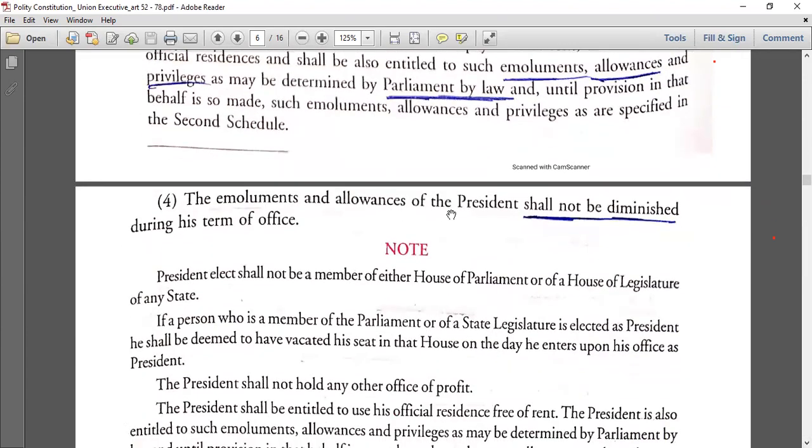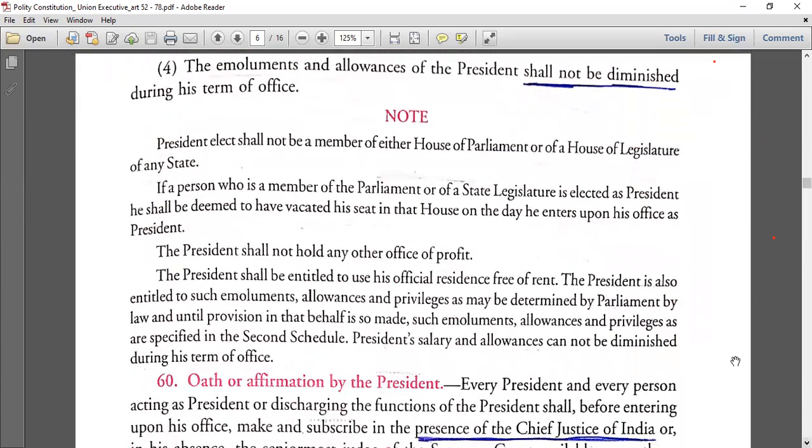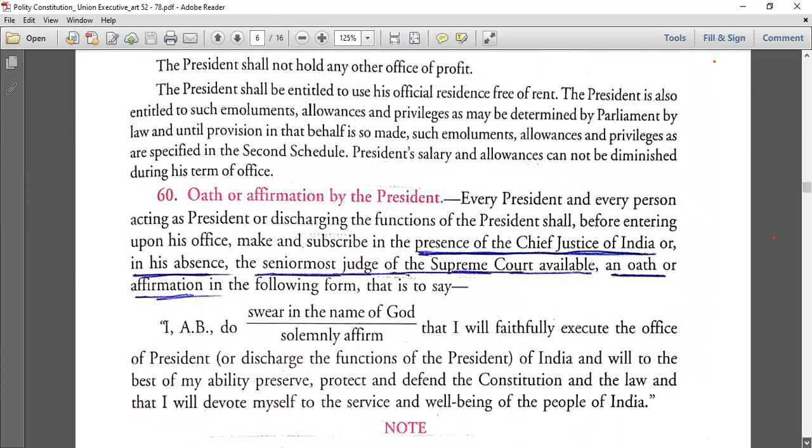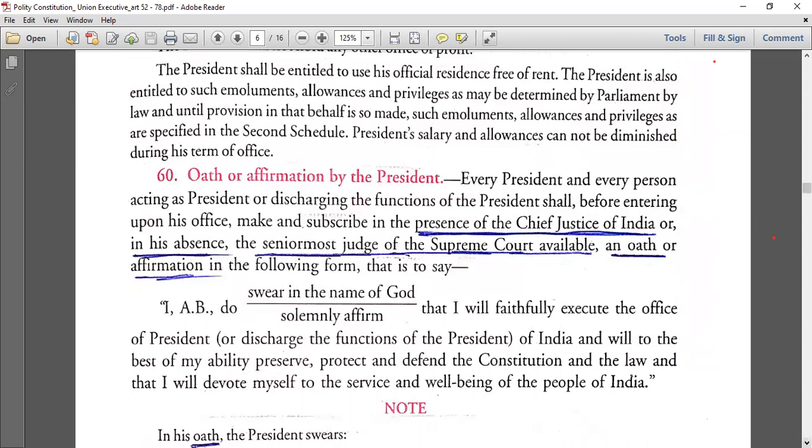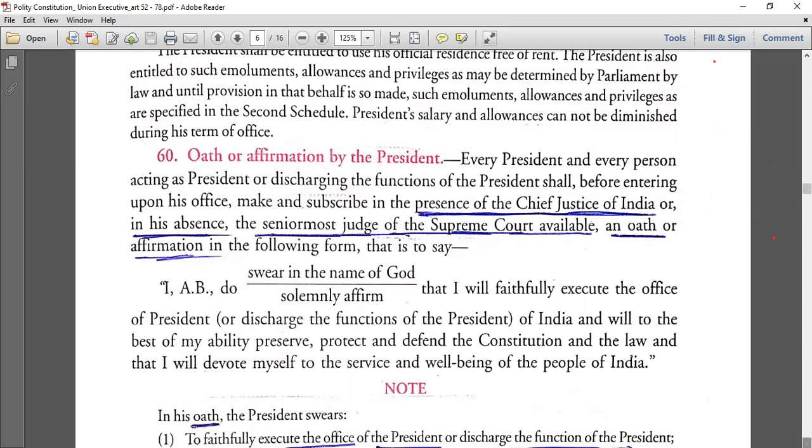And the emoluments and allowances of the president shall not be diminished during his term of office. During his term of office, it shall not be diminished. This statement has already come in 2015 or 16. Direct statement had come. Okay, the same thing is mentioned here. We'll go straight to Article 60. Article 60, there is a trick, I'll tell you.